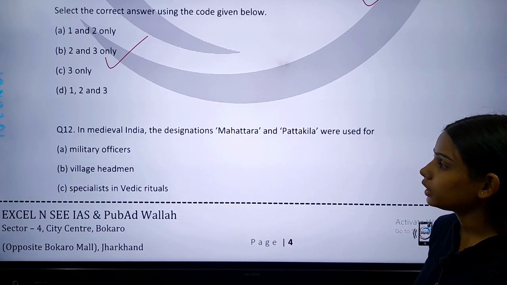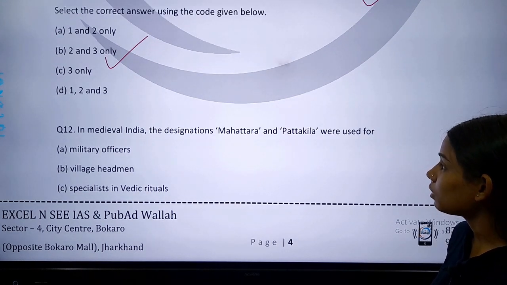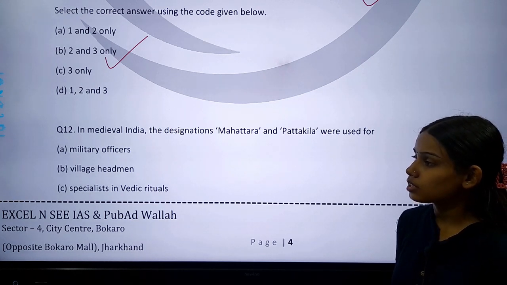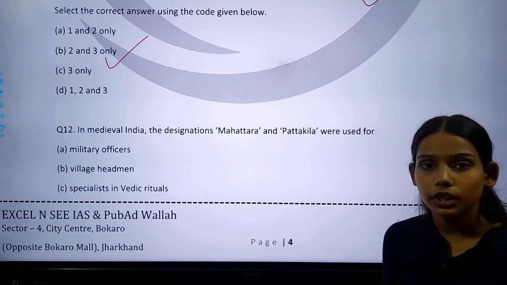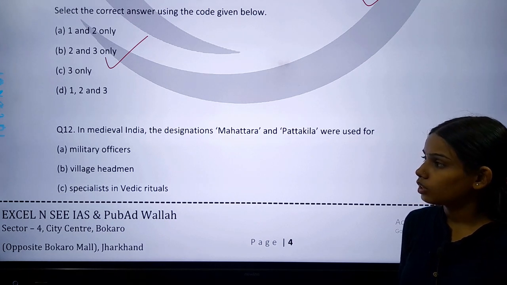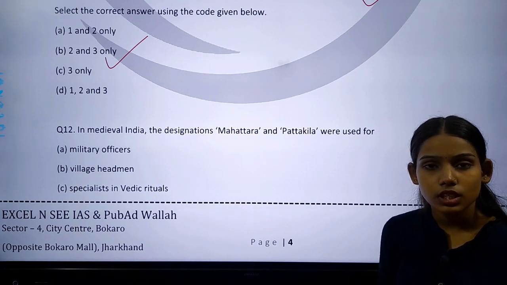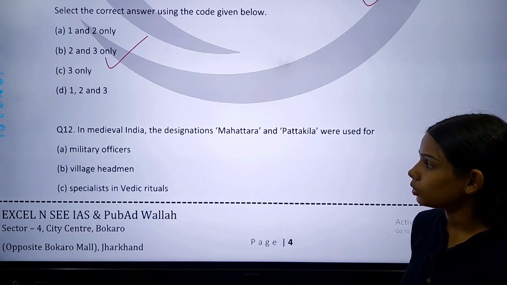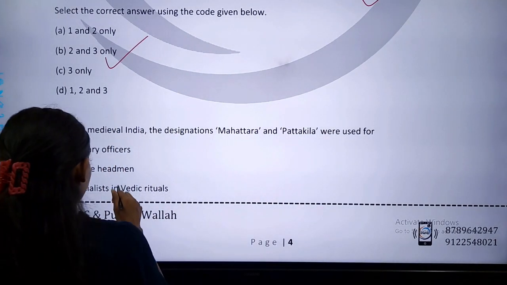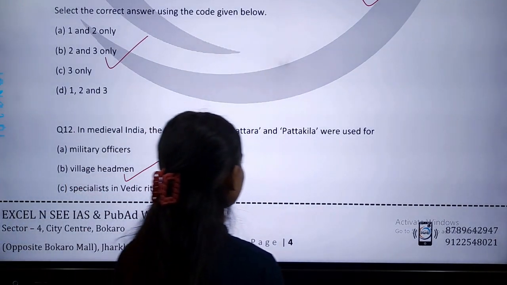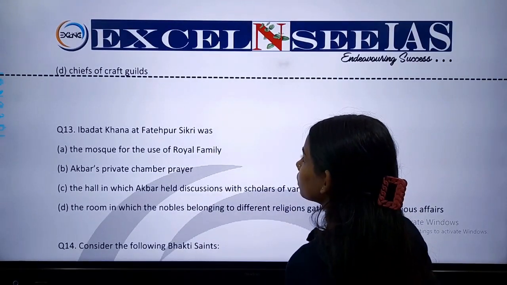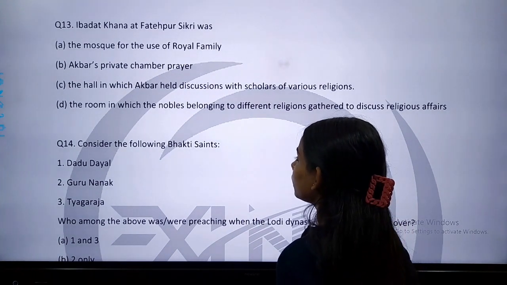In medieval India, the designations Mahatara and Pattakila were used for: option A, military officers; option B, village headmen; option C, specialists in Vedic rituals. The correct answer of this question is option B, that these 2 words Mahatara and Pattakila were used for village headmen. Now come to our next question, question number 13.